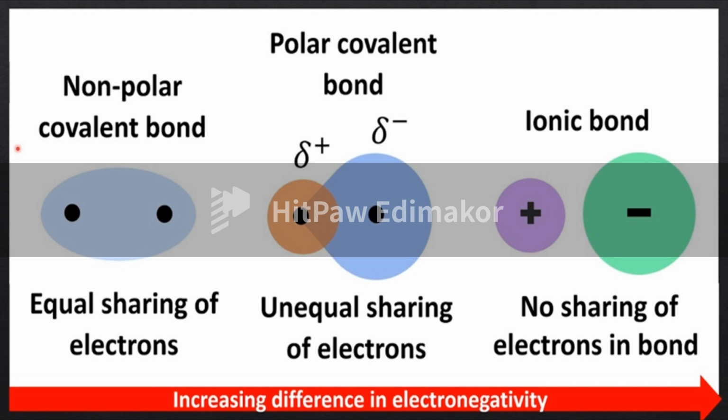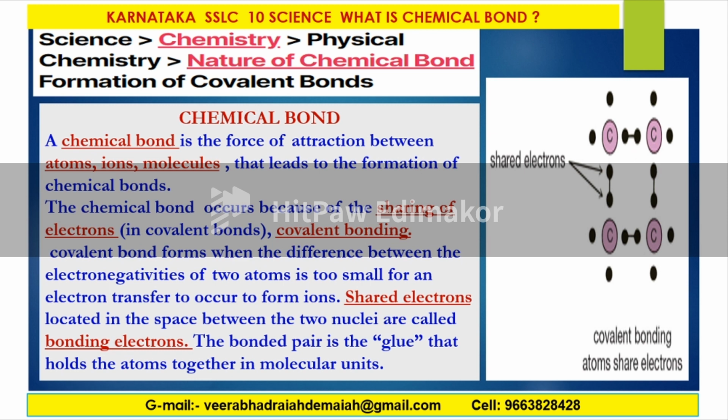Polarity and non-polarity. Well, in this class today, physical chemistry, the nature of chemical bond and the formation of covalent bonds. The important thing is that the electrons located in the space between the two nuclei during sharing are called bonding electrons. What are bonding electrons? There are some electrons in between the space. The bonded pair is the glue that holds the atoms together in molecular units.